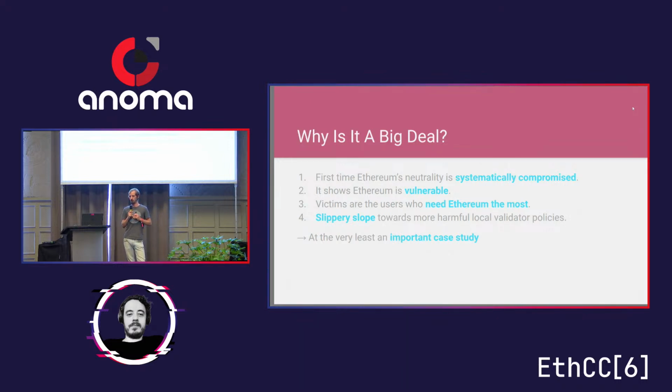And lastly, one could say that this sort of stuff, like these local validator policies, are a slippery slope towards more harmful activities. For example, if validators would not only look at their own blocks that they produce, but also look at blocks that they attest to, like if they would stop attesting to blocks that contain these transactions that they don't like, then we would have a much bigger problem right now. And at the very least, I think it's an important and interesting case study to look at.